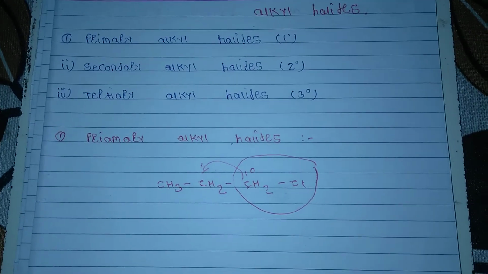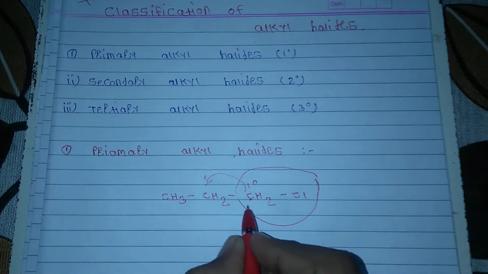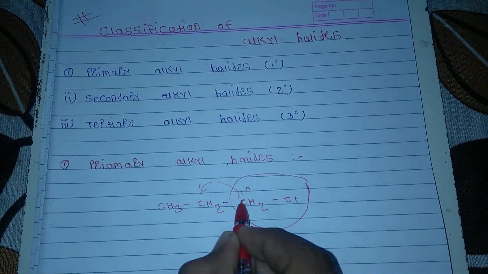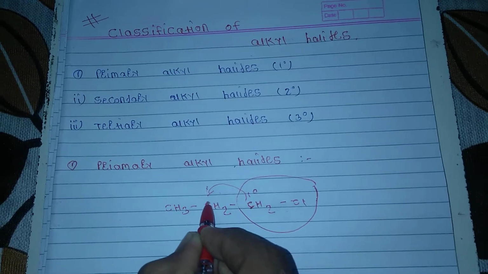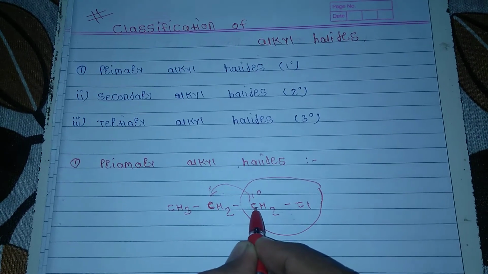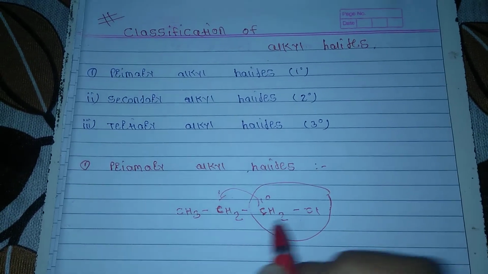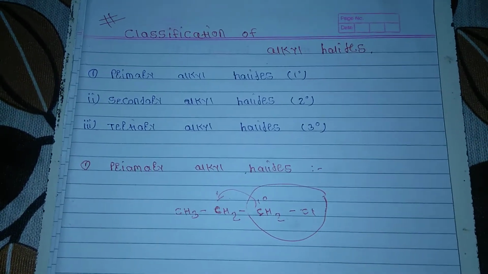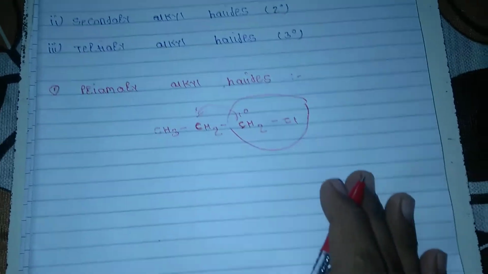Now, to put it simply, only one carbon atom is bonded to this carbon atom. This is a primary carbon atom, and the halogen group is bonded to the primary carbon atom. This is the primary alkyl halide. Now the second example of the primary alkyl halide is